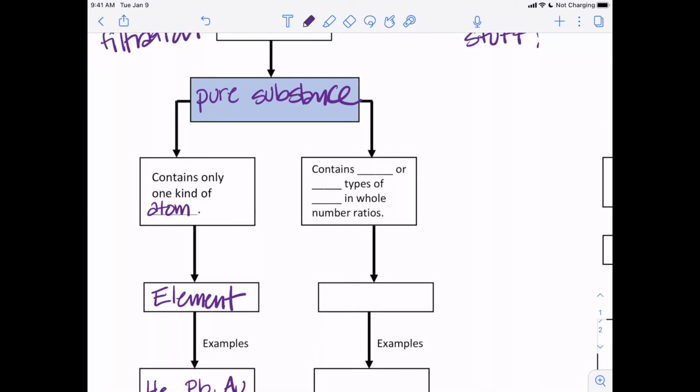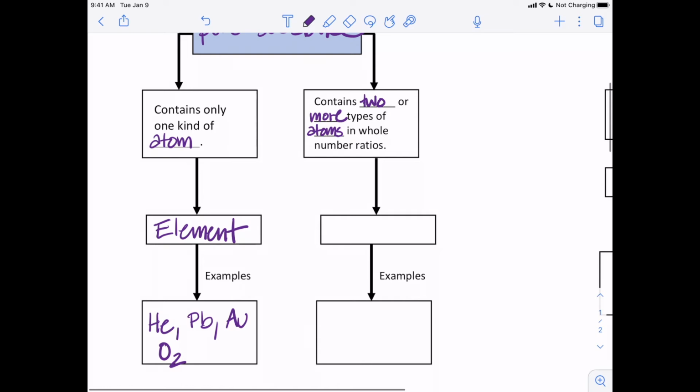If it contains two or more types of atoms in whole number ratios, that's called a compound. You may have heard of a compound word, like watermelon is a compound word because it's putting two different things together. So some examples of compounds are water, sugar, like glucose is a sugar, carbon dioxide. These are all separate, pure substances, but if all of the molecules in there or all of the compounds are the same, it's still a pure substance.